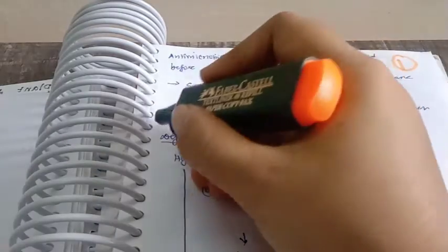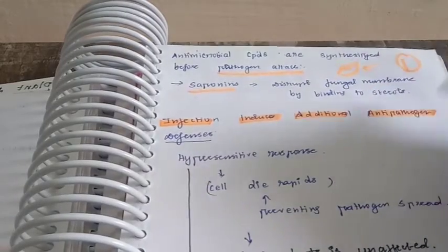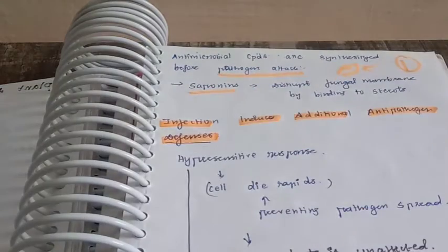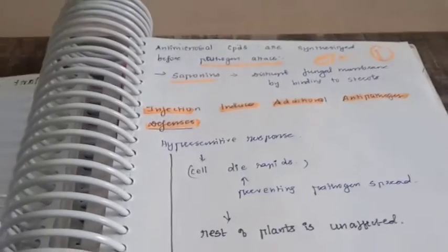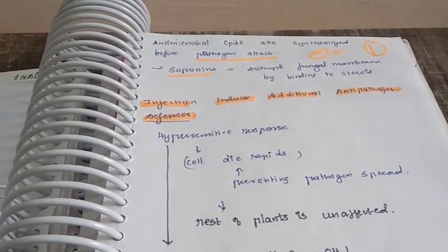Next thing is that infection induces additional antipathogen defenses. It's just like the memory response of a vaccine. If a baby is vaccinated for a particular virus, what is a vaccine? It is a live form of a disease causing organism which loses its potential.